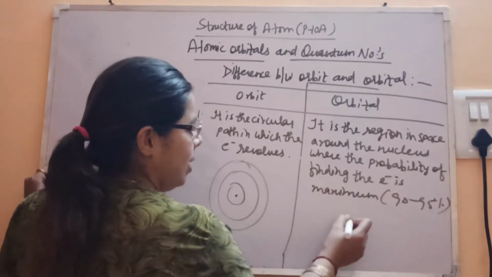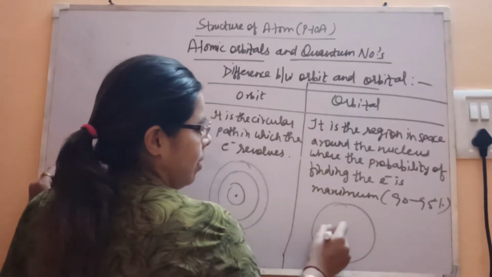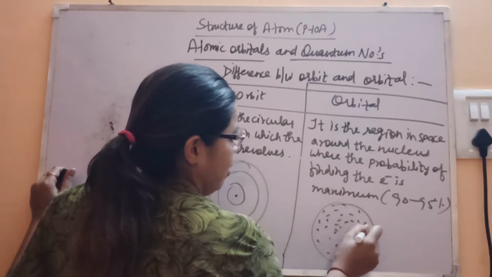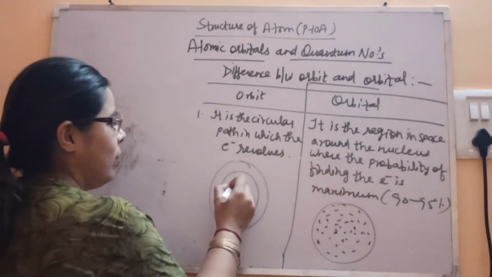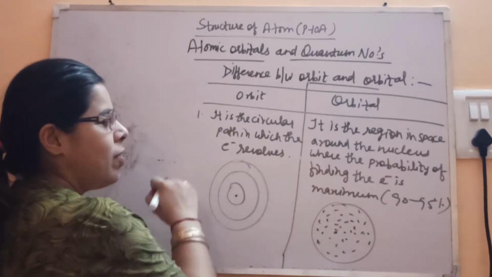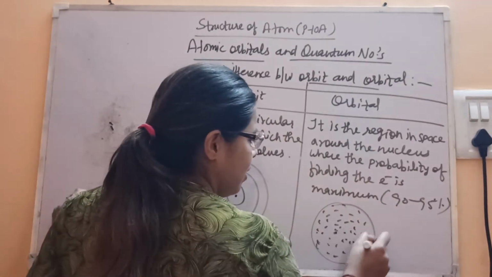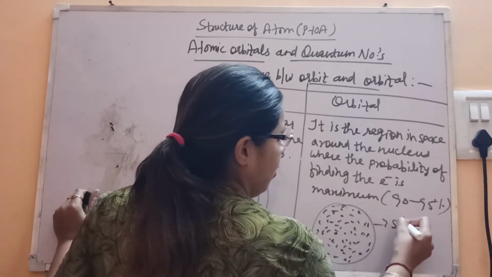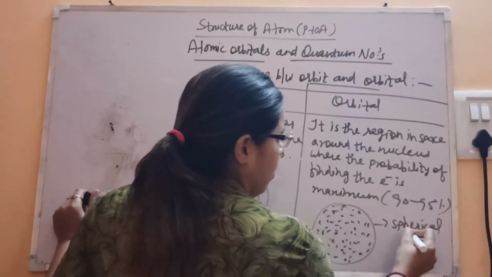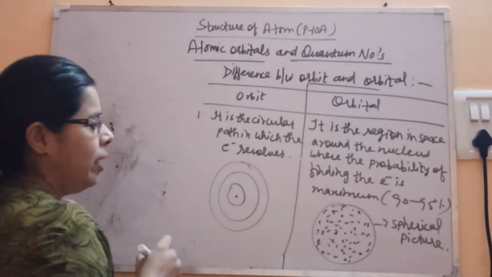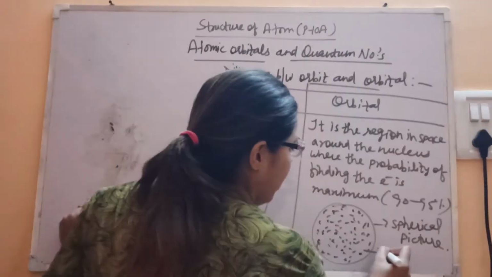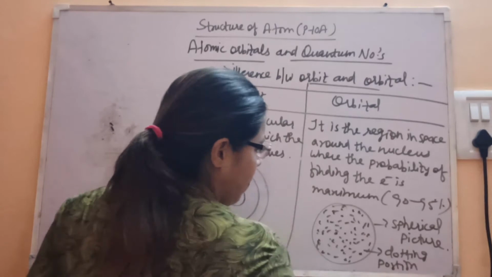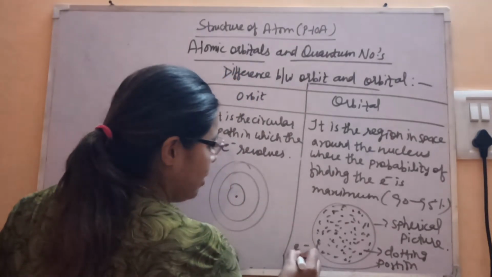So what is the orbital? Let's say this represents the spherical picture of the orbital. It is a region in space around the nucleus where the probability of finding the electron is maximum. The dotted portion represents the electron density.